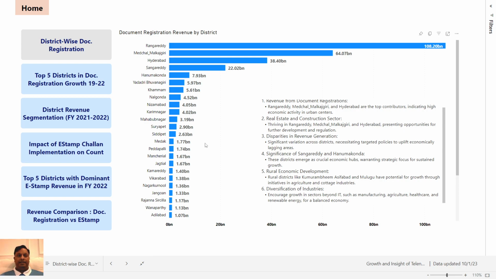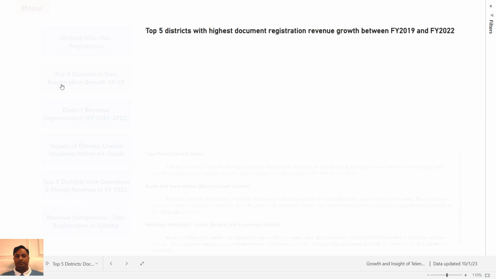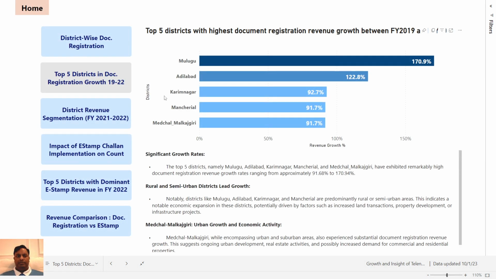Okay, the next one is top 5 districts in document registration growth from the financial year 19 to 22. These 5 districts have shown tremendous growth in comparison to 2019 data and 22 data.